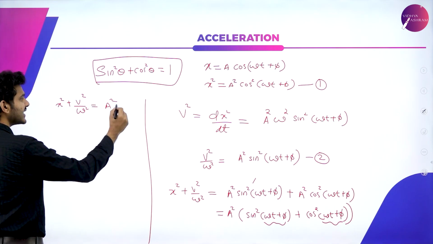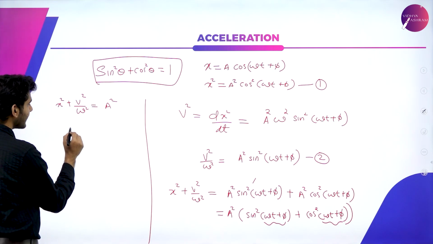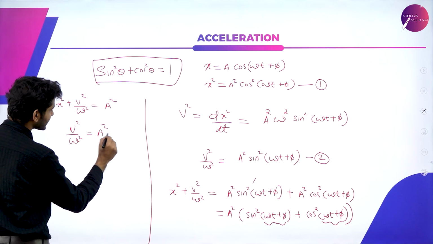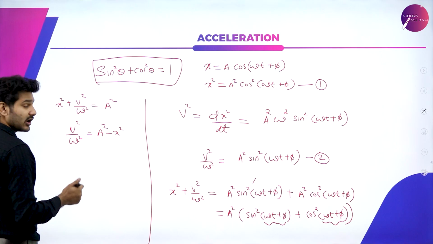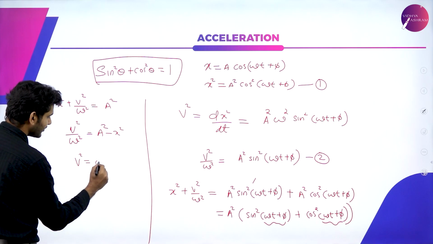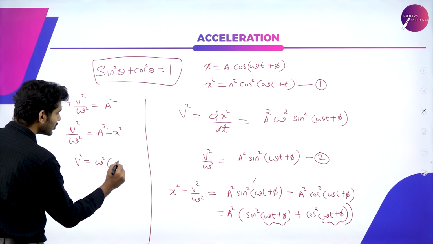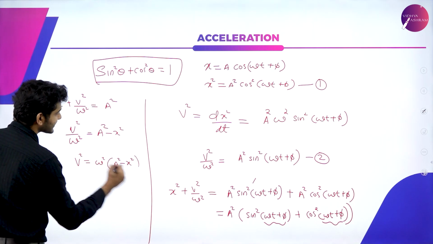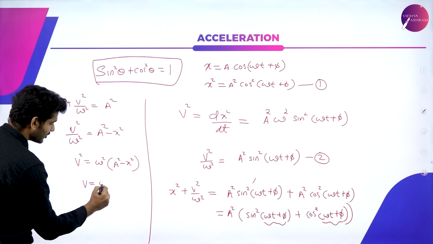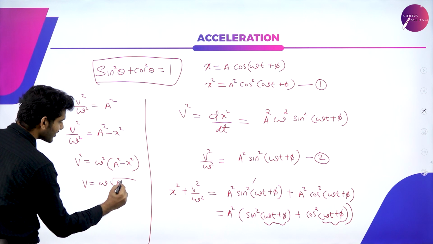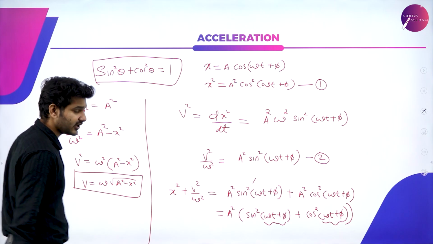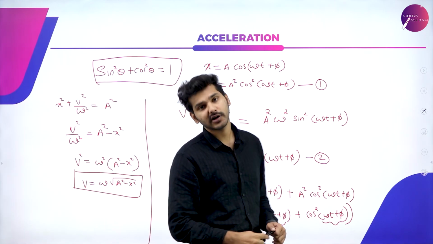If I take x square to the other side, v square by omega square is equal to a square minus x square. Now if I take omega square to that side, v square is equal to omega square into (a square minus x square). Now if I take the root, v is equal to omega into root of (a square minus x square). This is the expression we wrote for velocity.